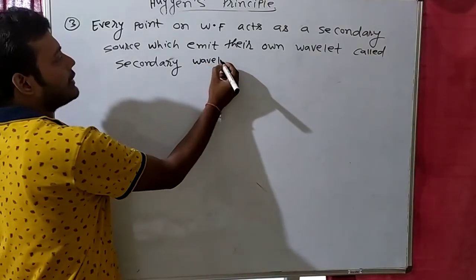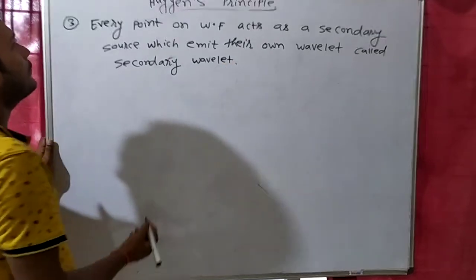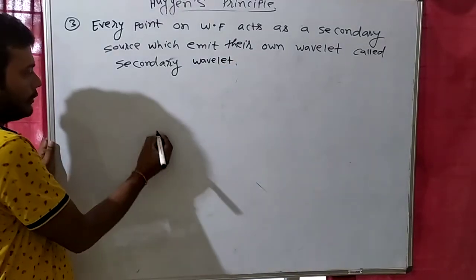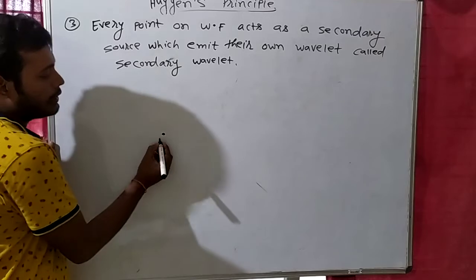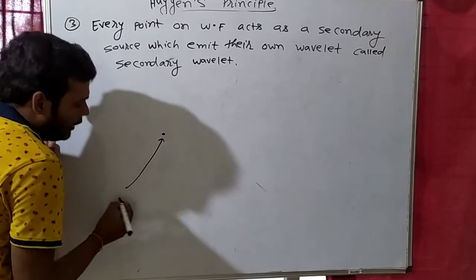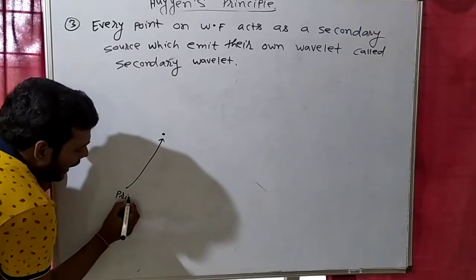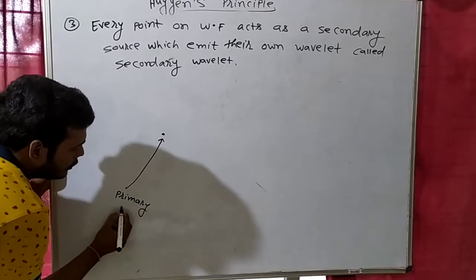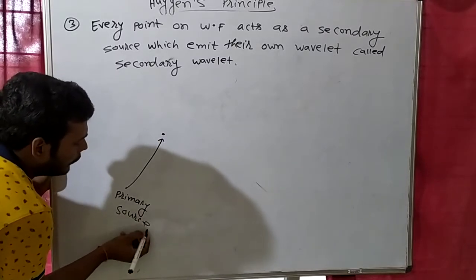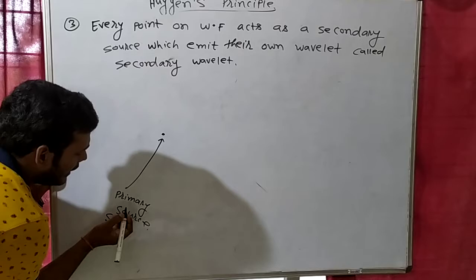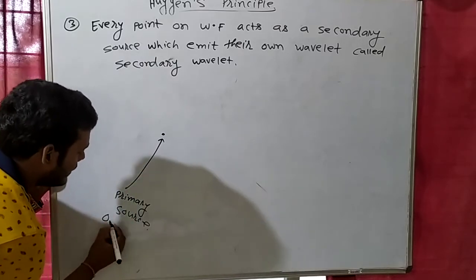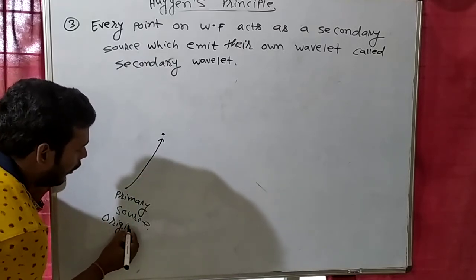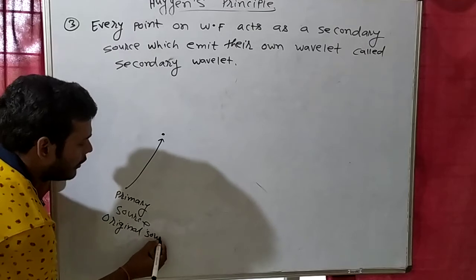Try to understand what is this. Suppose that this is a source, this is a point source. So this is known as primary source, or you can say that this is original source.